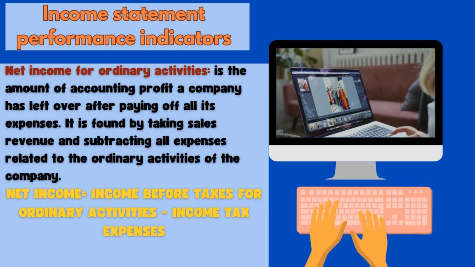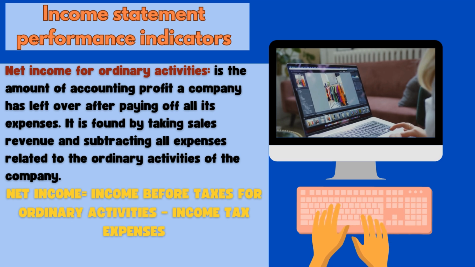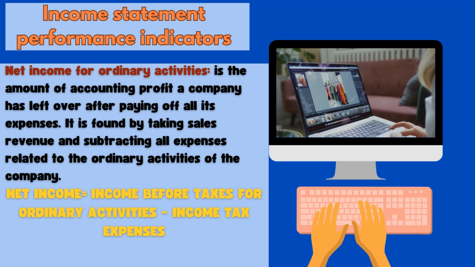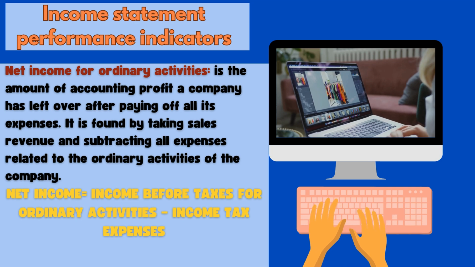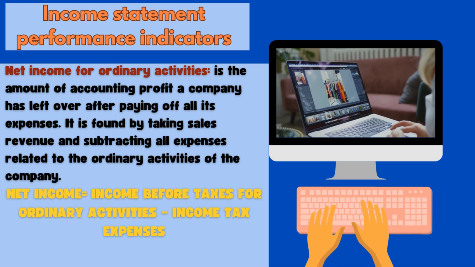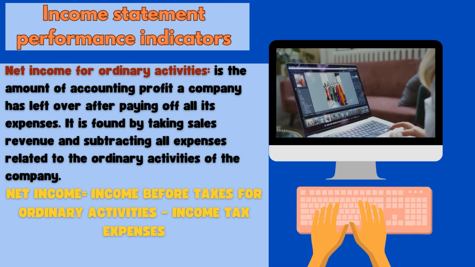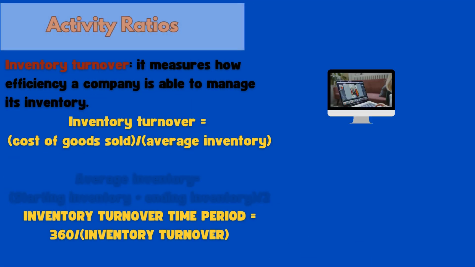The last indicator here is the net income for the ordinary activities, which is the amount of accounting profit a company has left over after paying off all its expenses. It is found by taking sales revenue and subtracting all the expenses related to the ordinary activities of the company. It means here the net income is equal to income before tax for ordinary activities minus income tax expenses.